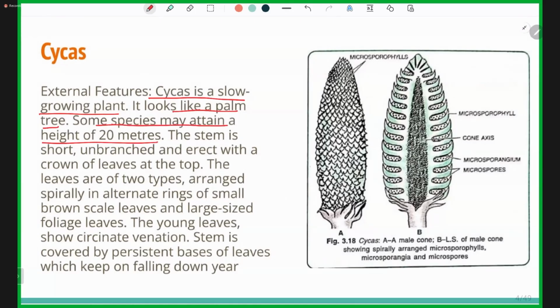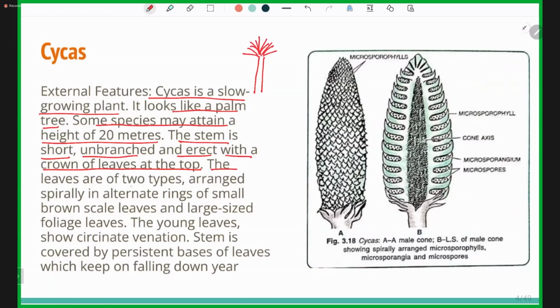The stem is short, unbranched, and erect with a crown of leaves at the top. As I have already explained, the trunk is long and unbranched, and there is a crown of leaves at the apex.